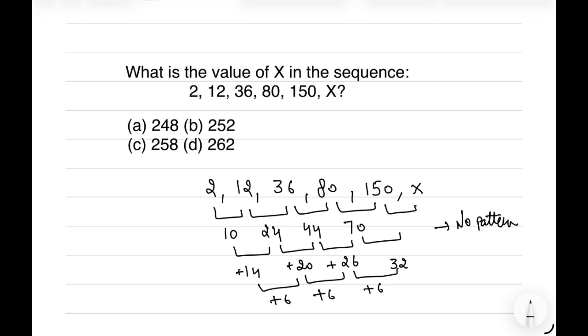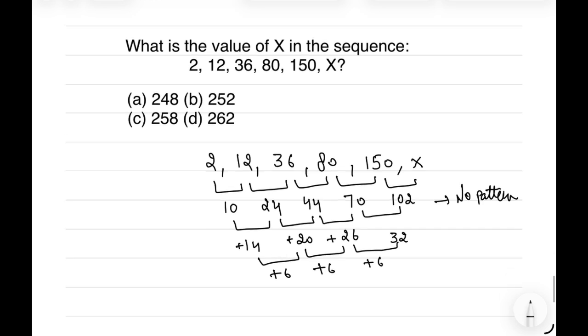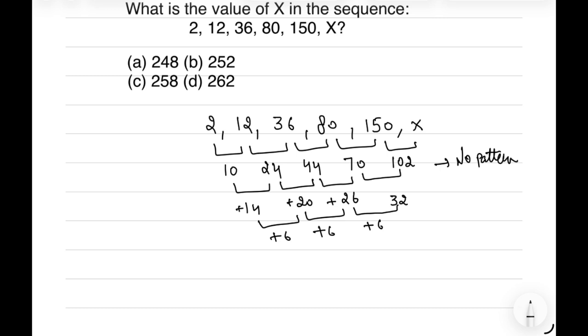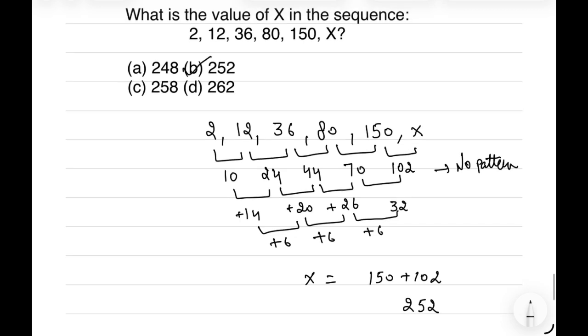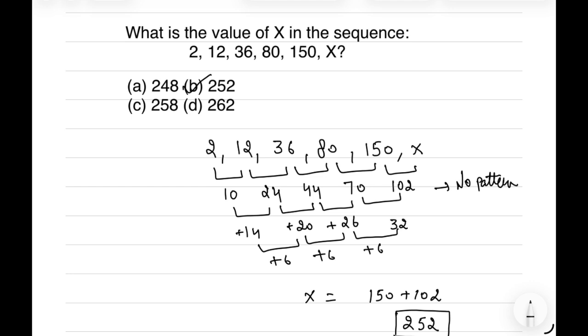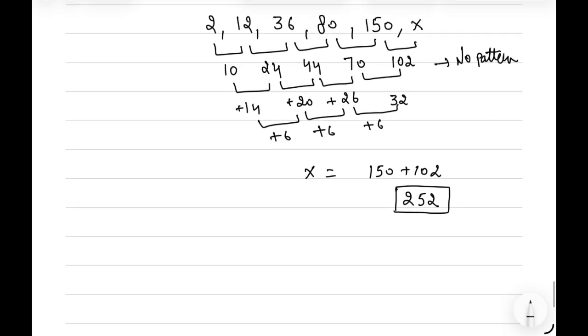And so x can be 102 plus 150. So the value of x is equal to 150 plus 102, that is 252. So in this question option B is the correct option. In such questions, if we can't conclude any pattern in the first difference, we have to check the second difference, that is the difference of differences, and we can find a pattern.